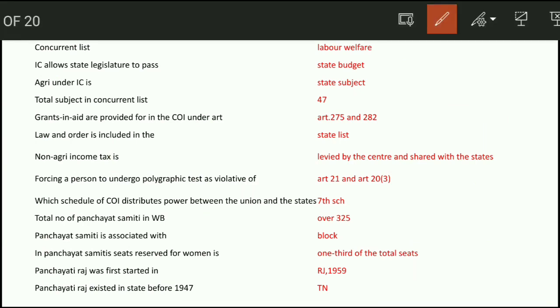Next question, concurrent list. So labor welfare also comes under the concurrent list. The Indian Constitution allows the state legislature to pass the state budget. So the state budget is passed by the state governments. Next question, agriculture under the Indian Constitution is a state subject.